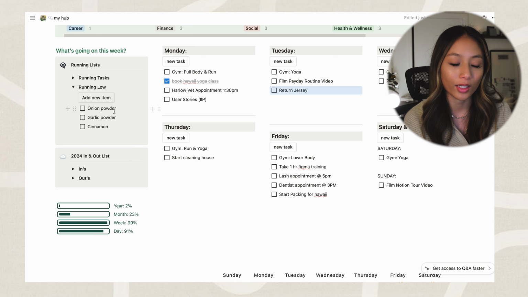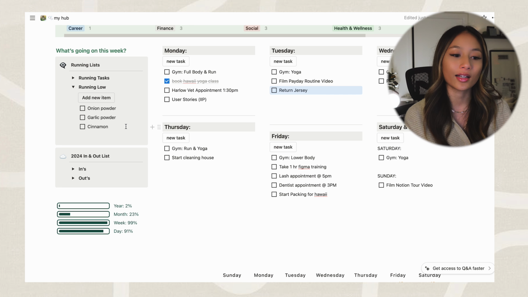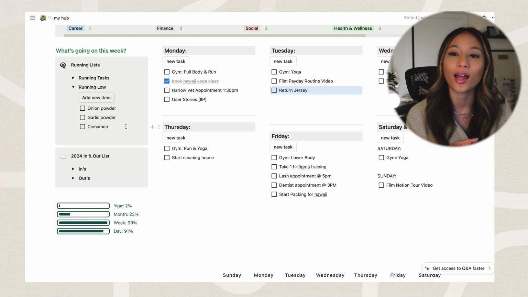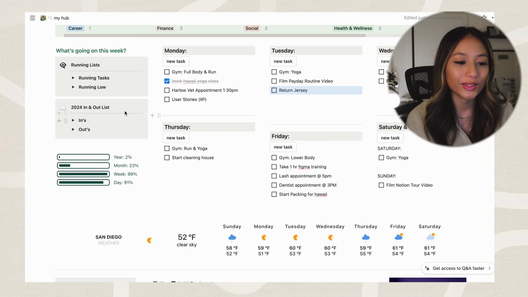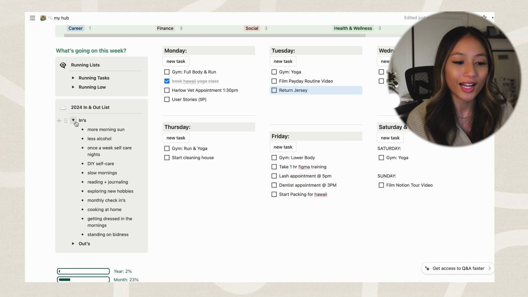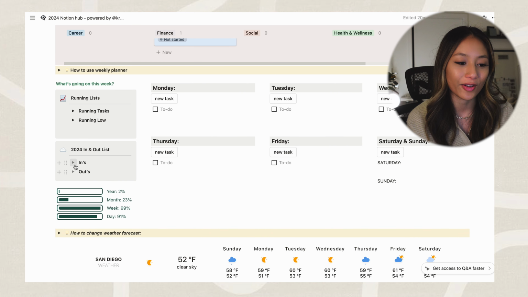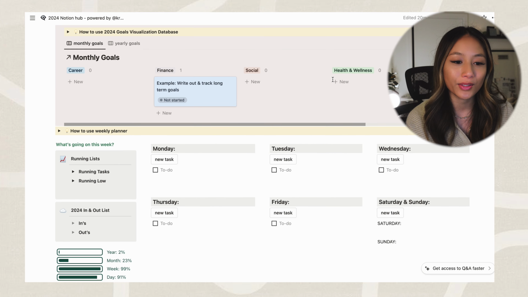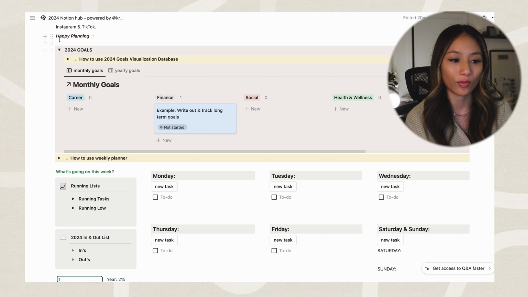I also have a running low area. So anything that I'm running low on at home, I'll add a new item so that next time I'm at Target or I'm at Costco or I'm shopping, I go, okay, is there anything that I need at home that I'm running low on? That way I don't forget next time I go shopping. I also have this 2024 ins and outs list, and in the Notion hub that I'm sharing with you guys, there's an area for you guys to put all of your ins and outs for this month as well. Very cool, quick overview to show you guys how I use my weekly planner as well as my 2024 goals.